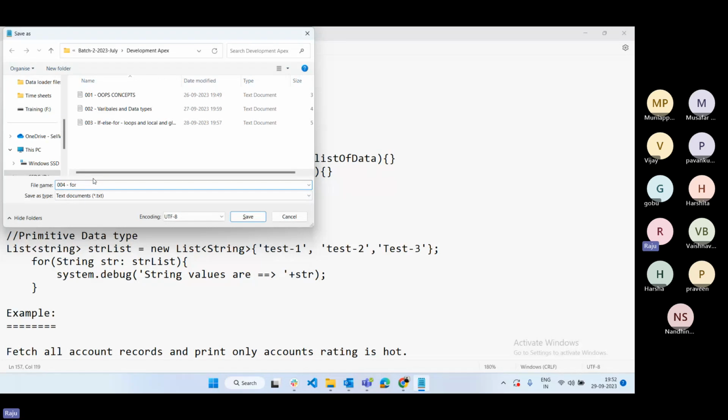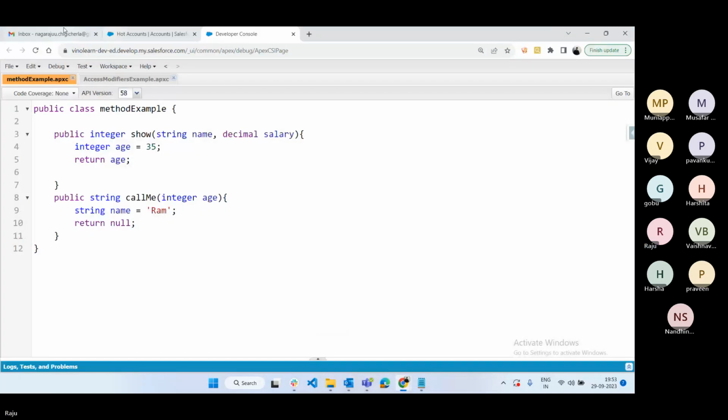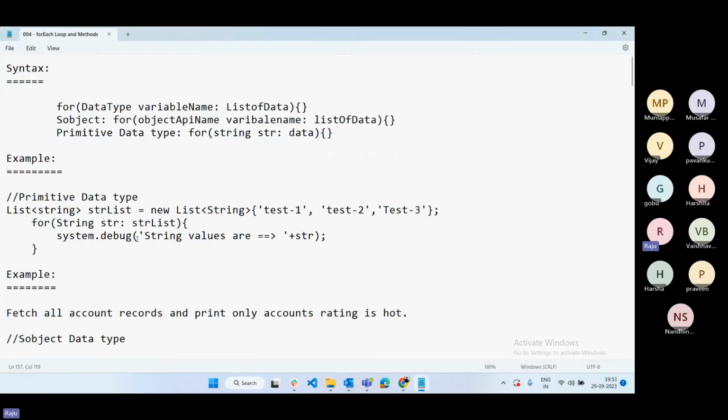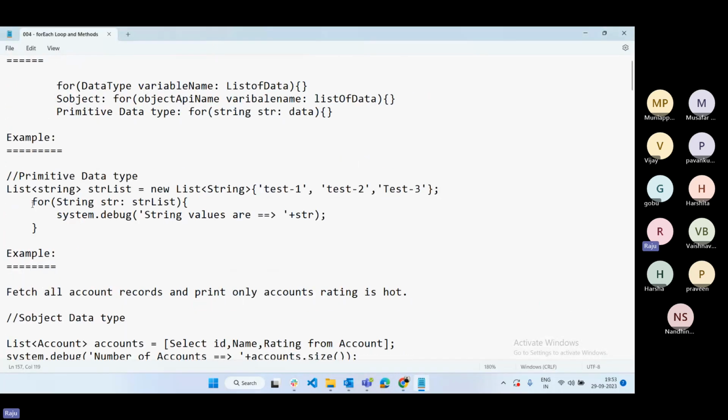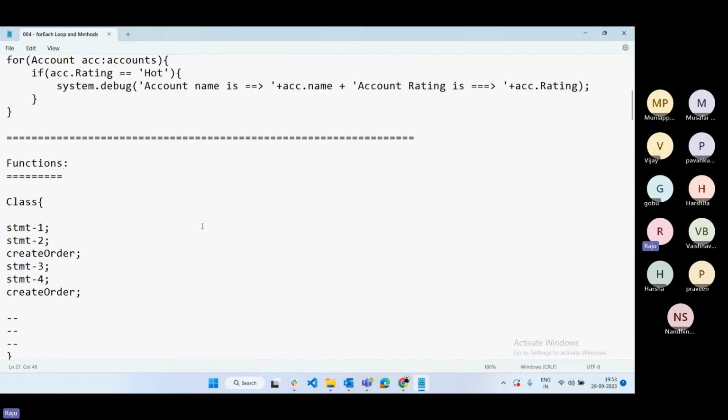For each loop and methods. Okay. See, don't worry, again I'm telling. Here, most of the functionality is still not covered. Collections, okay. Under that, anyway, I'm going to cover how to use collections for primitive data types and object data types.